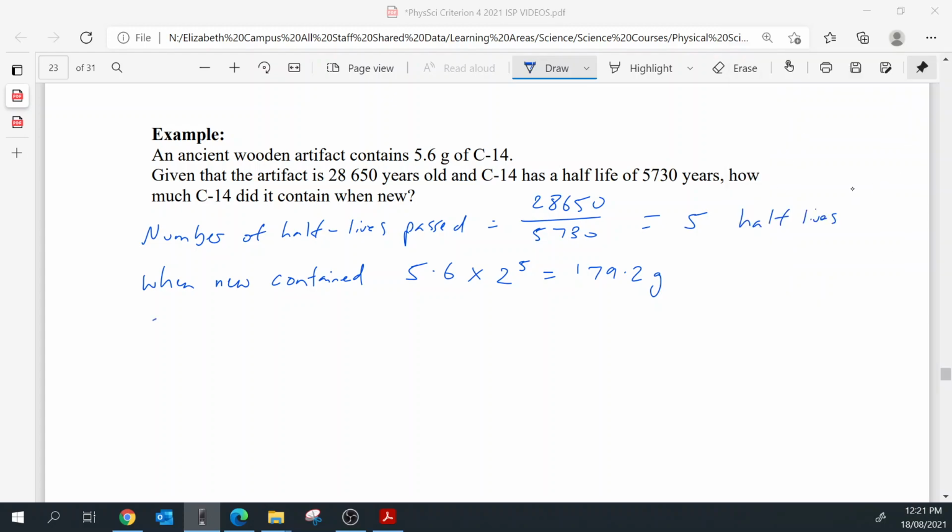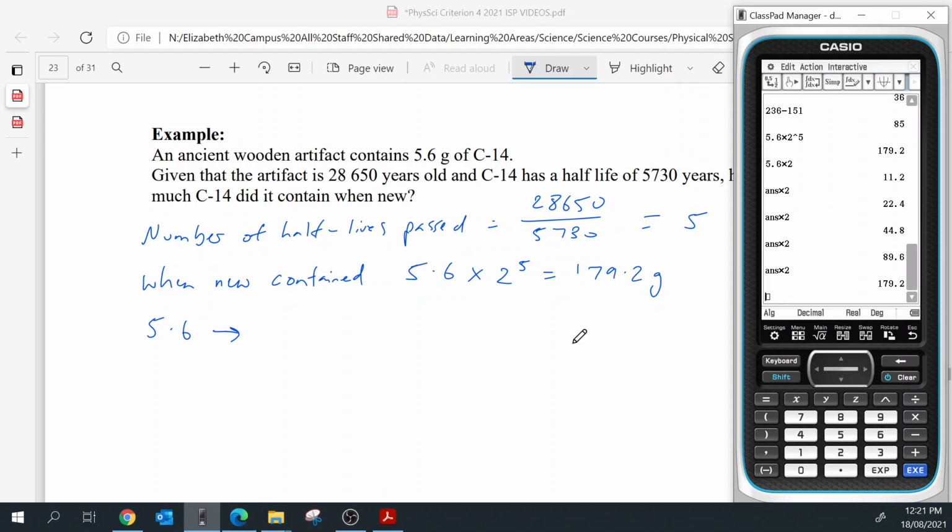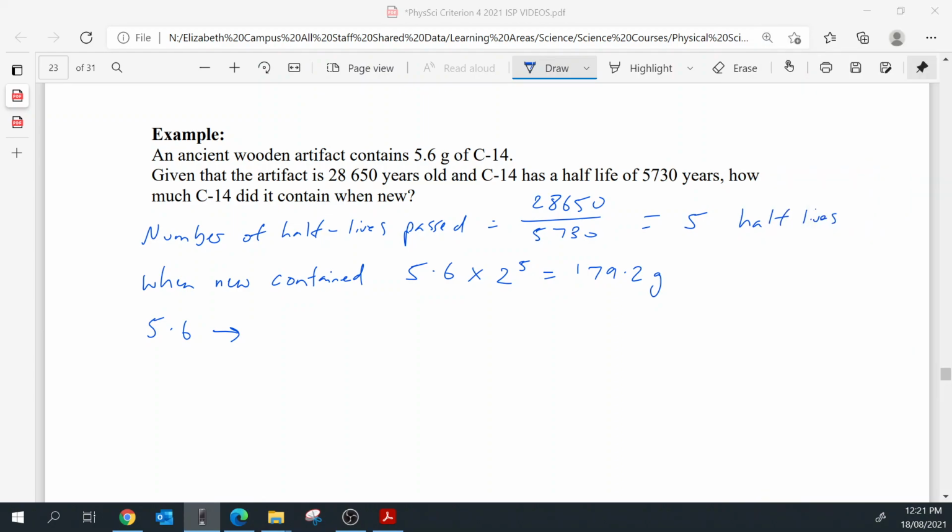You can say 5.6 goes to 11.2, and then that goes to 22.4, and that goes to 44.8, and that goes up to 89.6, and then that goes to 179.2. So you can do it either way. You can either do it the mathematical way, or you can show it just like each step. And you can reverse it the other way.